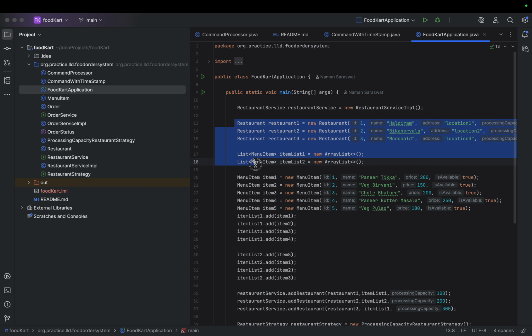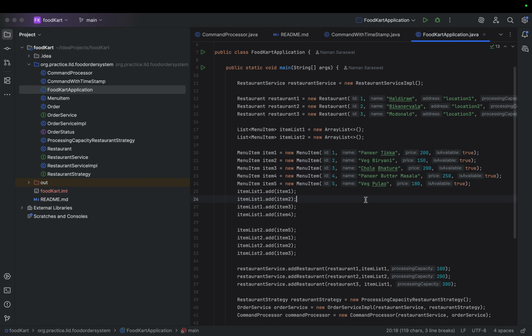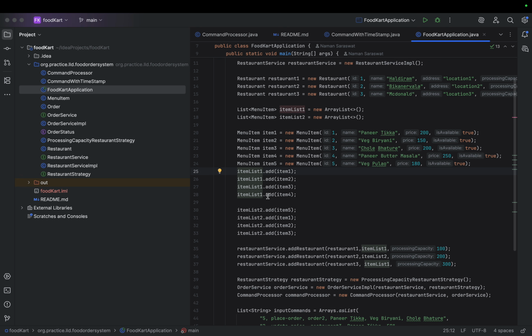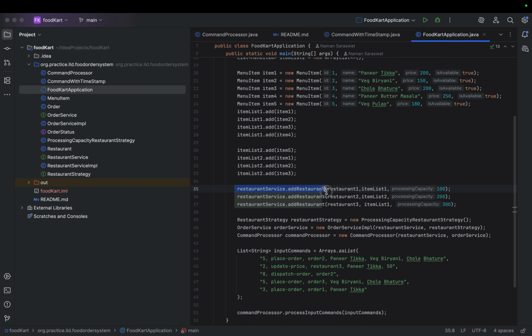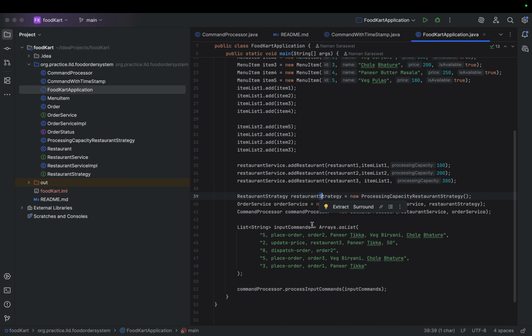So I've created a few restaurants and a few menu items. If you see, I've created a total of 5 menu items, and for each restaurant I have added items. For the first restaurant, I created one menu item list, and then I added 4 of these menu items. And in the second, I have also added the 4 remaining menu items. Then we are adding the restaurant.